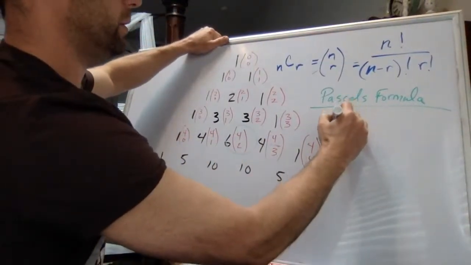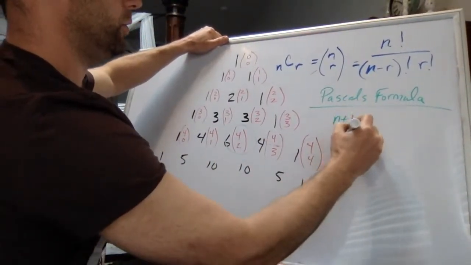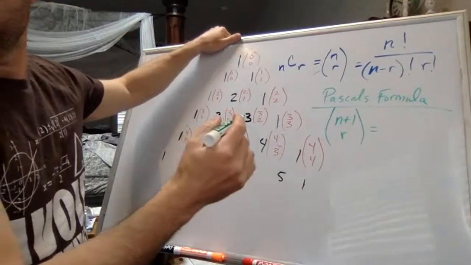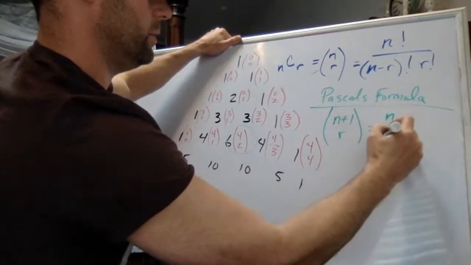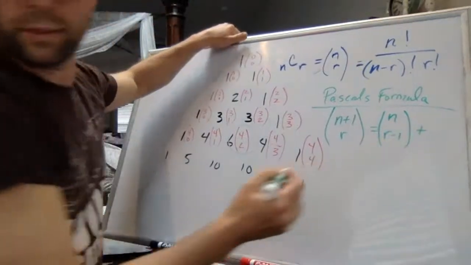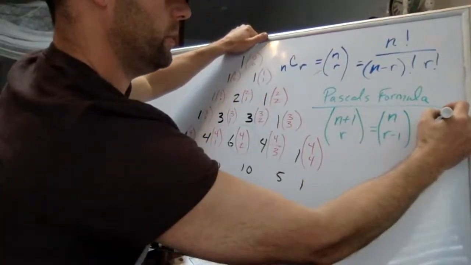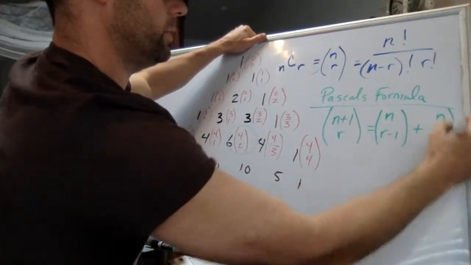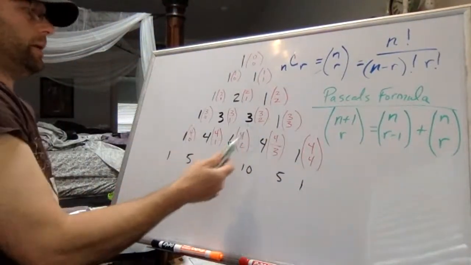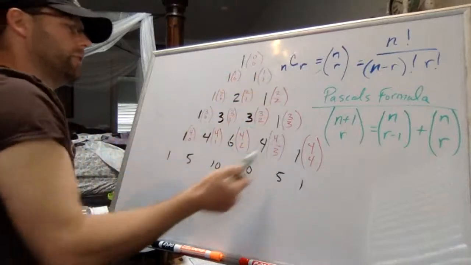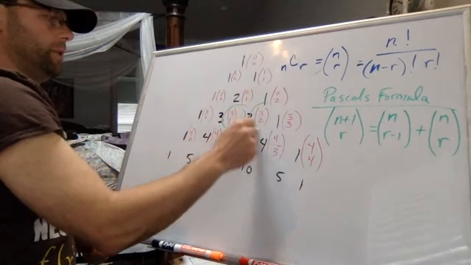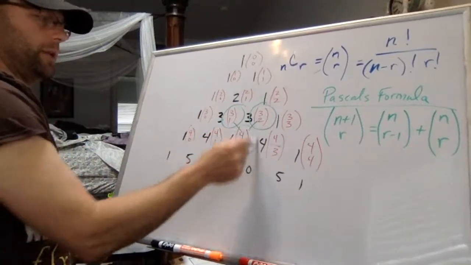N plus 1, choose R, equals N, choose R minus 1, plus N, choose R. It's just a relationship between combinations, and it comes from the triangle and observing the fact that you can add these two combination counting features to create this combination counting feature.